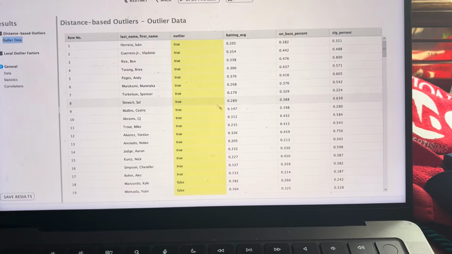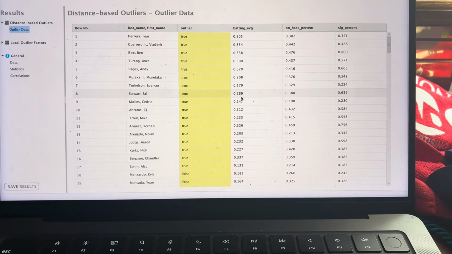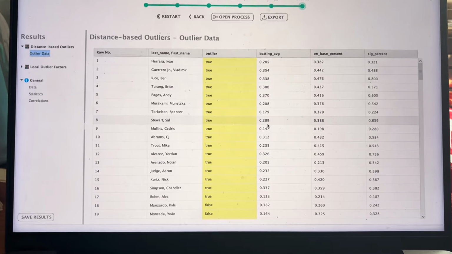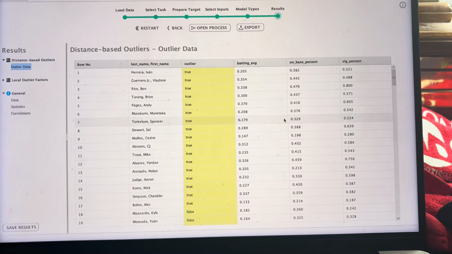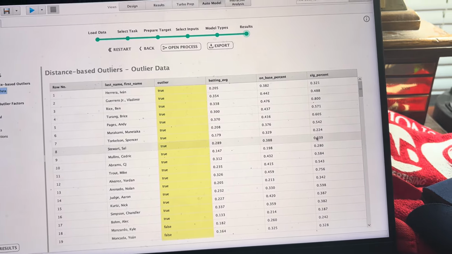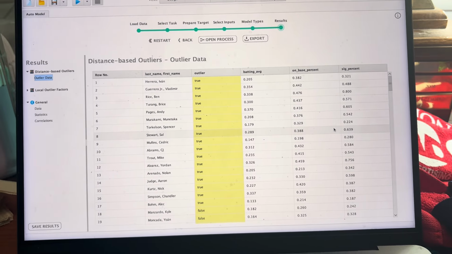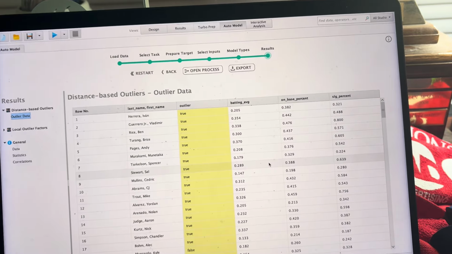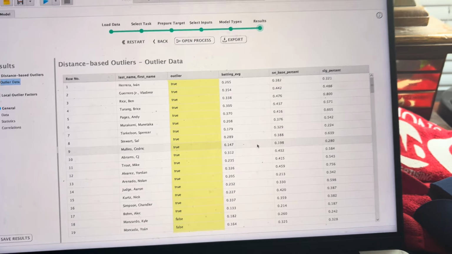So you have somebody here like Sal Stewart from my Cincinnati Reds, who's been on fire in his first full rookie season with the Reds. He's got an OBP of 388, a slugging of 639, excuse me, which puts him almost at a 1,000 OPS, which is absurd for a rookie. A 289 batting average. So he is someone who's on the good side in all three of those categories.